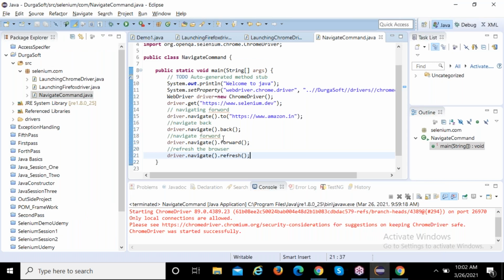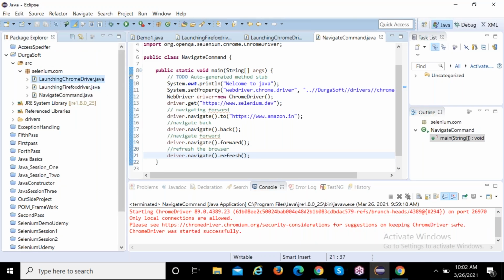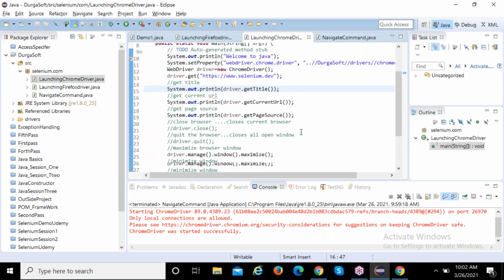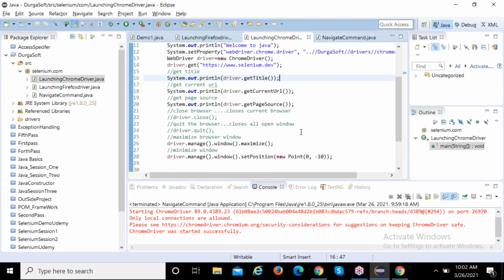See, close means the current window will be closed. Now see, we are opening 3 or 4 browsers, right? With Selenium WebDriver we are opening Selenium, Amazon sites and all the things, right? If you write quit, everything will be closed. And close means only the current window will be closed.